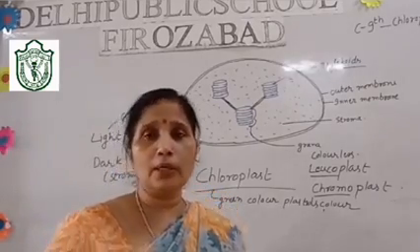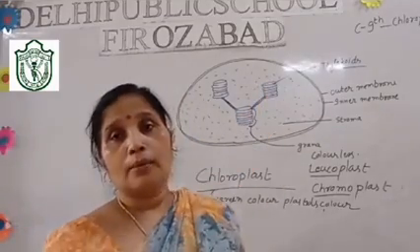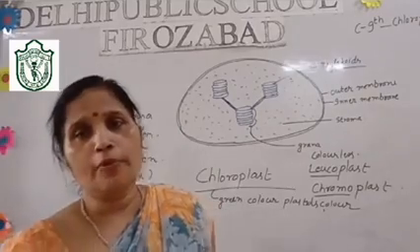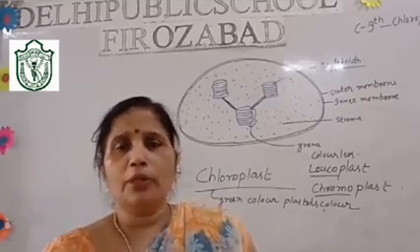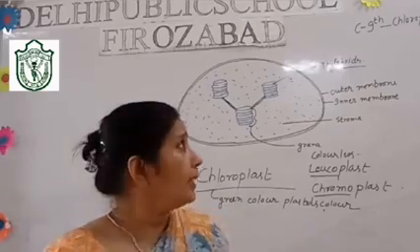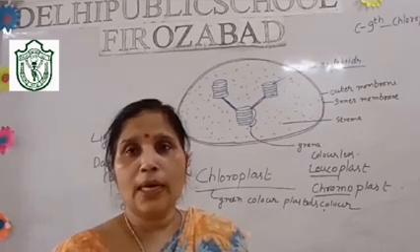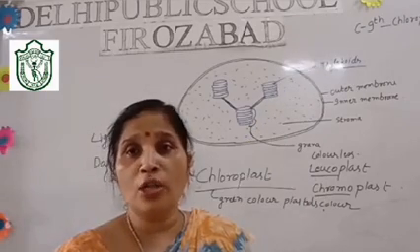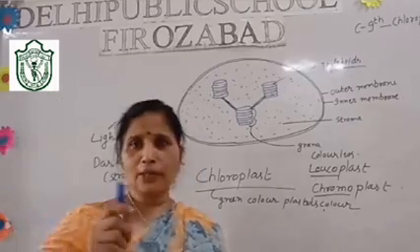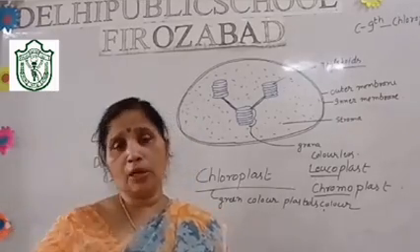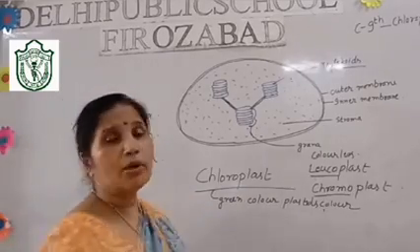And how does it occur? In the chlorophyll pigment, and there are a variety of chlorophyll pigments, the electrons get excited by the photons of light. Photons means sunlight. Sunlight is actually a wave, but if we think of the particle nature, that is called the photon.